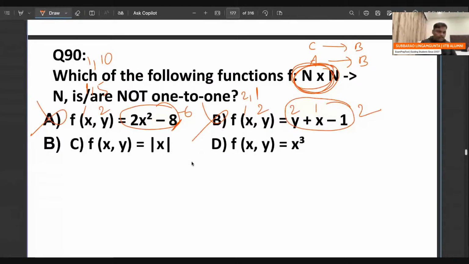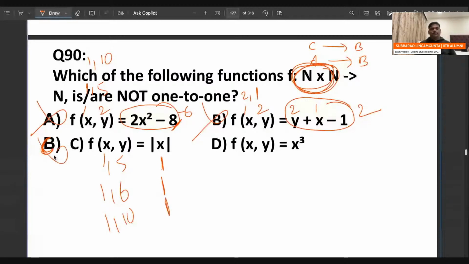Let's go to, I think B over, it is a C. Sorry for this. It is a C. Right? See, let's check here. f of x comma y is equal to x. So if I give here 1 5 also, it is going to 1. If I give 1 6 also, it is going to 1. If I go to 1 10 also, it is going to 1. So no. C also fail.